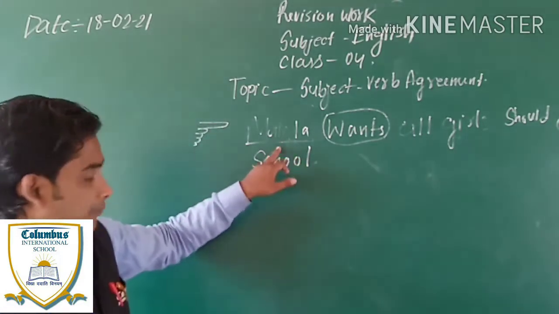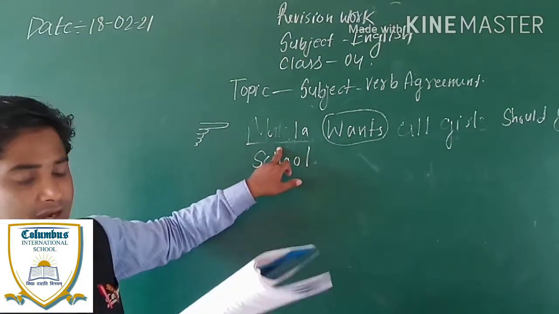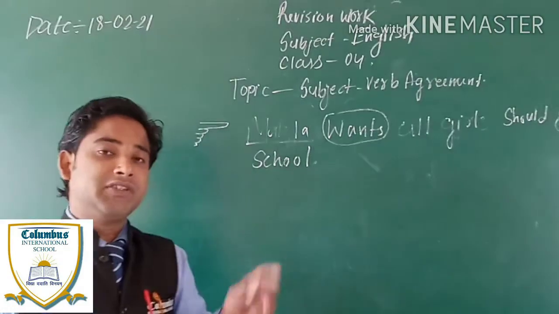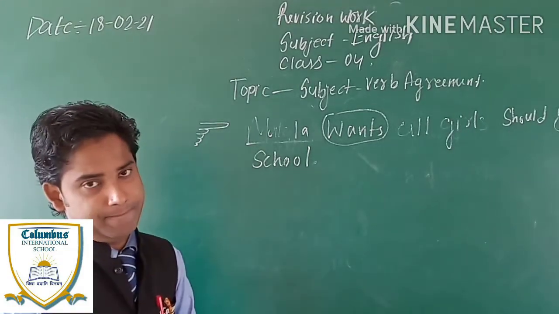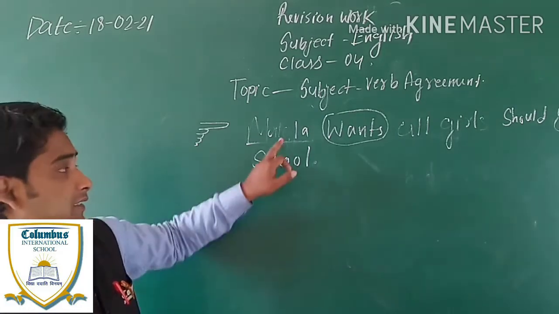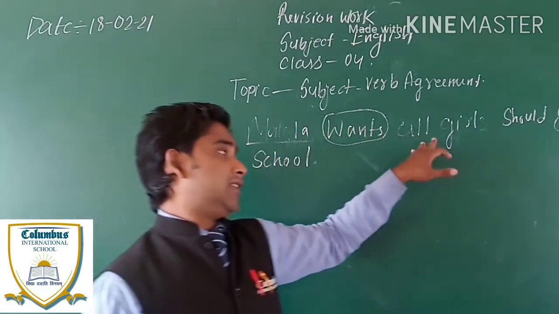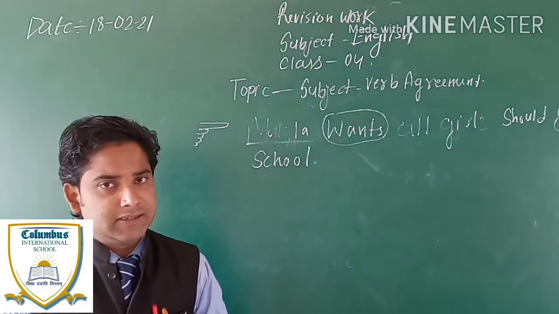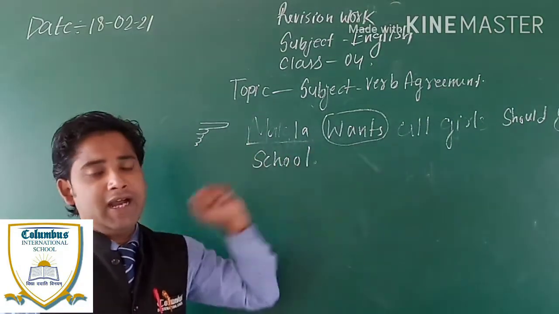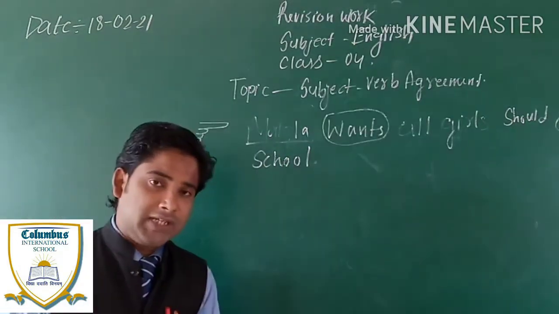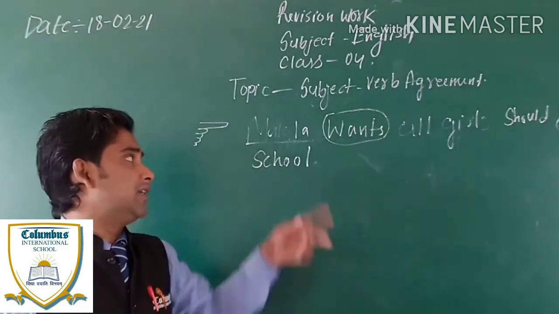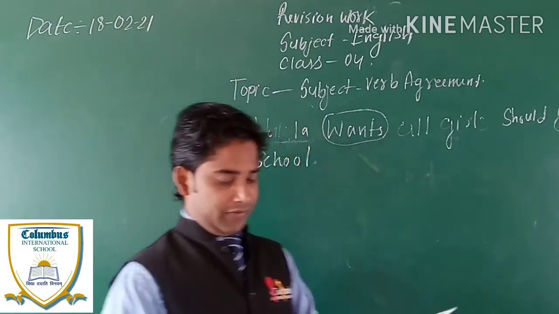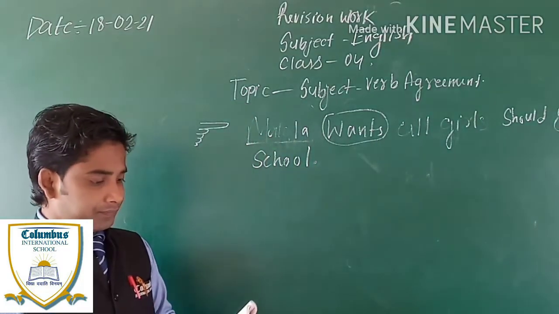So subject is the person, place, thing or idea about which we are talking in the sentence, and a verb is used to describe an action. So what is subject? Subject is that about whom we are talking in the sentence, and verb is that which shows us the action that is being done by the subject. So what is subject verb agreement? That we will see here.